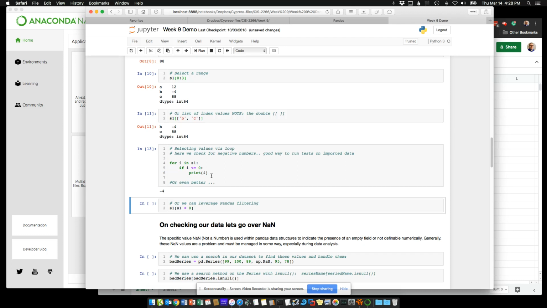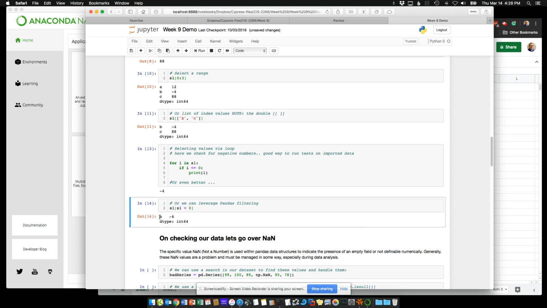But as we get very large data sets, and we're talking you can have tens or hundreds of thousands of records, this for loop could take a while. So we can actually leverage Pandas to do the filtering for us and say, in S1, give me S1 that has less than 0. And we get back element number B. So we actually get the element number, in this case the name as we assigned it, -4. And the data type, it tells us the data type as part of the output. This could be leveraged, again, for very large series as a way to check over our data.